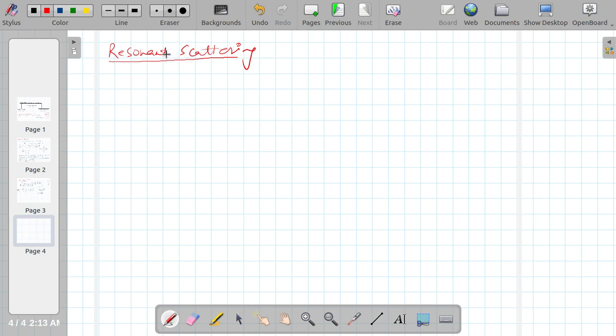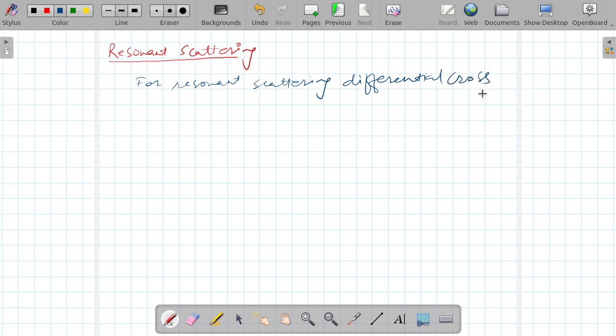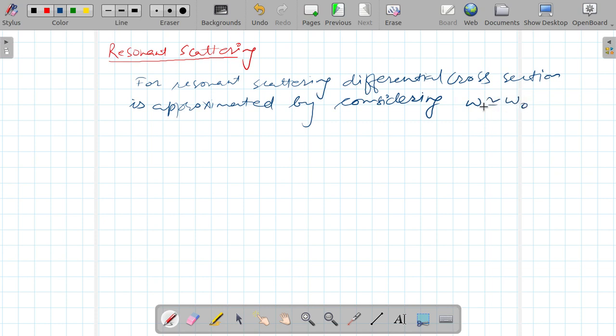For resonant scattering, the differential cross section is approximated by considering omega nearly equal to omega naught.